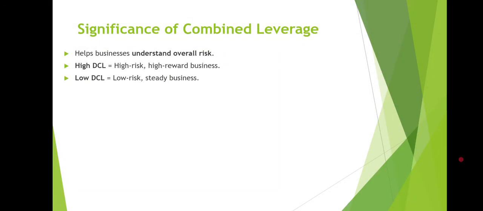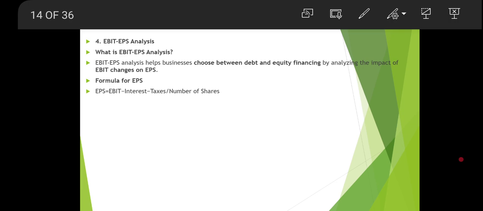Okay, so what is the significance of combined leverage? It helps businesses to understand the overall risk. A high DCL, that means a high degree of combined leverage, means high risk and high reward businesses. In case of low DCL, that means a low degree of combined leverage is equal to low risk, that means a steady business.